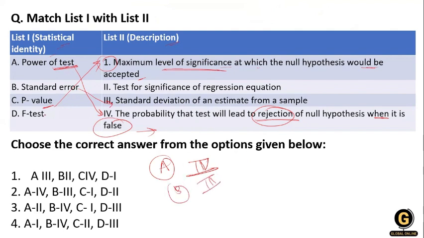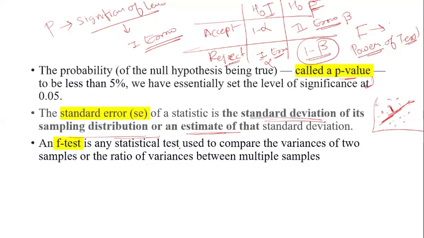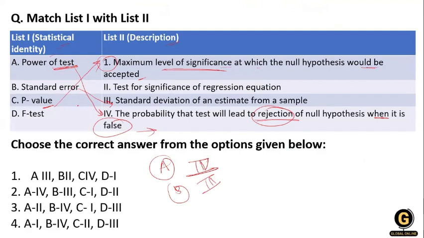After that, what is the F test? The F test is a statistical test used to compare variances. Variance means standard deviation squared. It compares the variances of two samples, or takes the ratio of the variances of multiple samples. So this is the F test. The F test is used to evaluate the regression equation. In the regression equation we calculate the equation, and after that we plot the values of x and y.